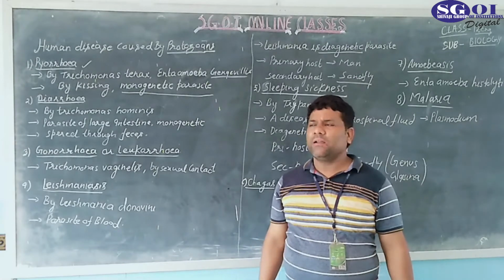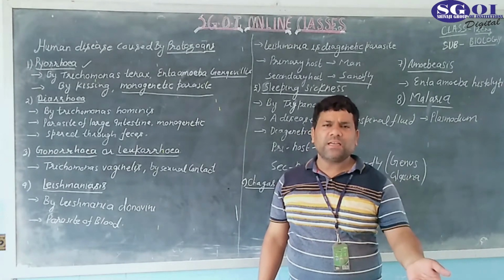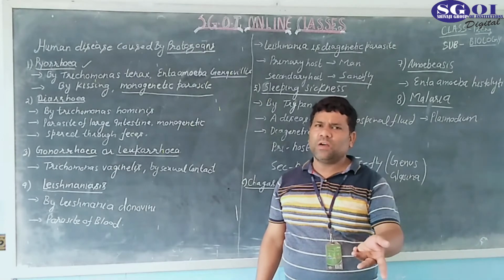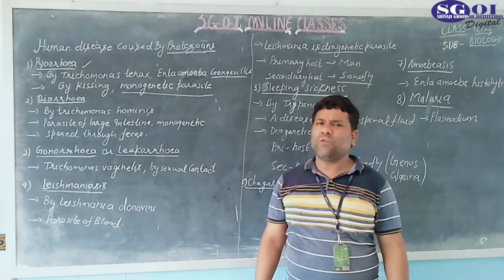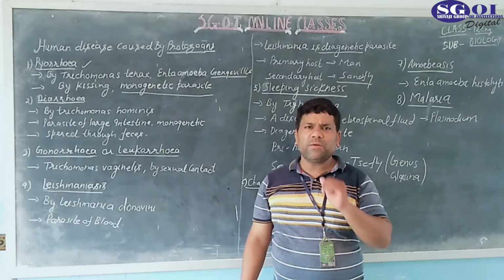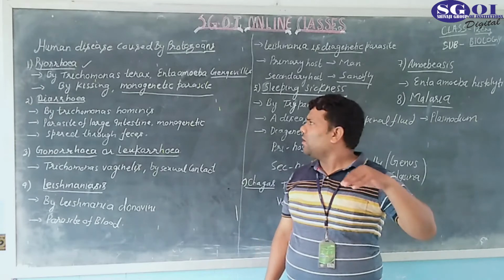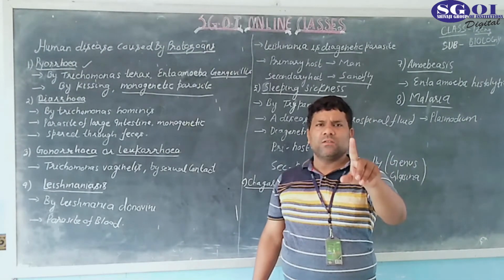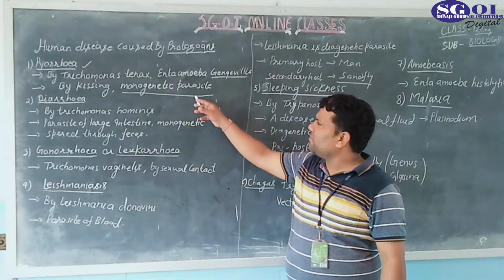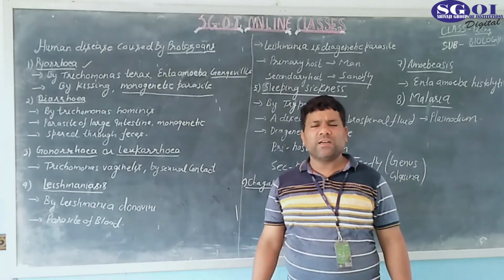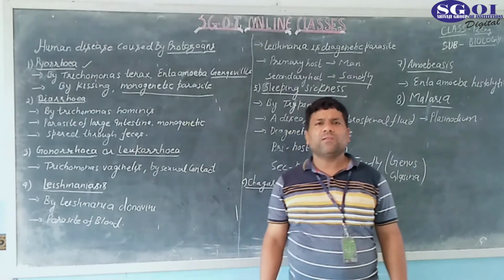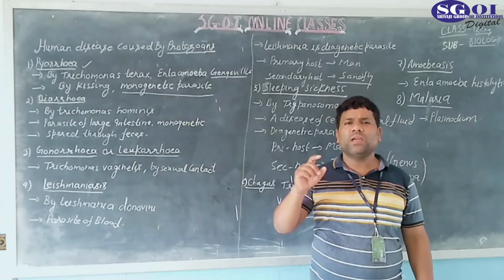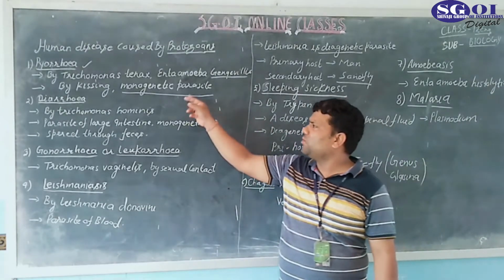It means that when the causative agent, whether it is bacteria, virus, protozoa, or a type of worm, completes its life cycle in a single host, not two hosts, we say it is a monogenetic parasite.